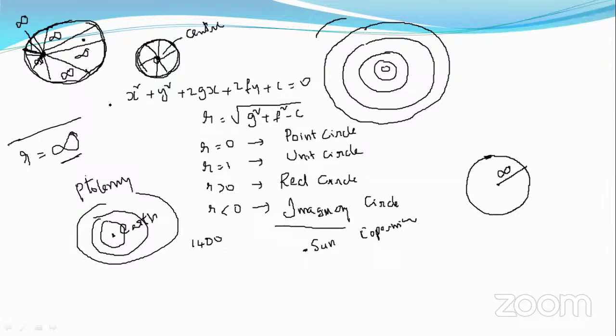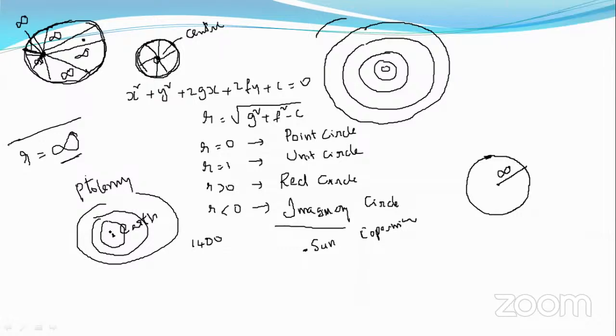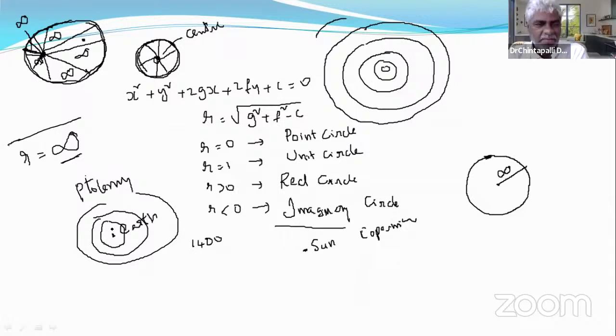So in one way, Ptolemy's theory is supported. What did Ptolemy tell? That Earth is the center of the universe. Of course, it may not be correct practically, but logically, in one concept, it can be true.